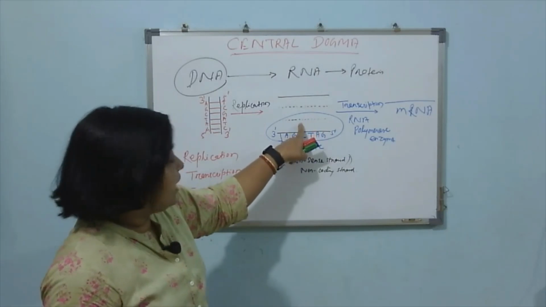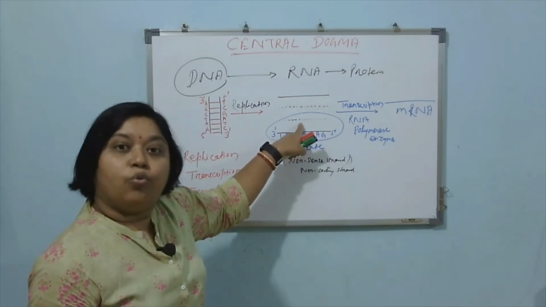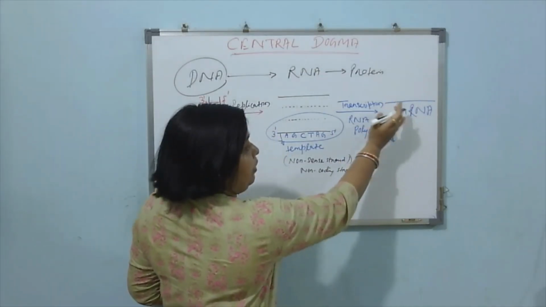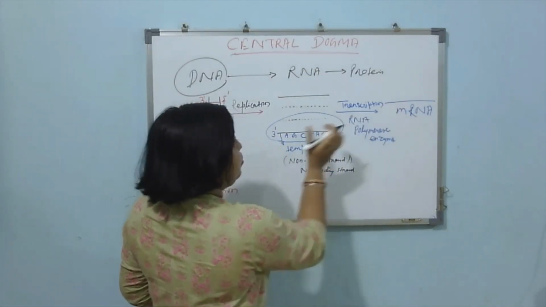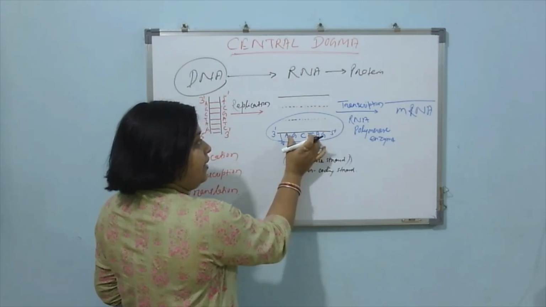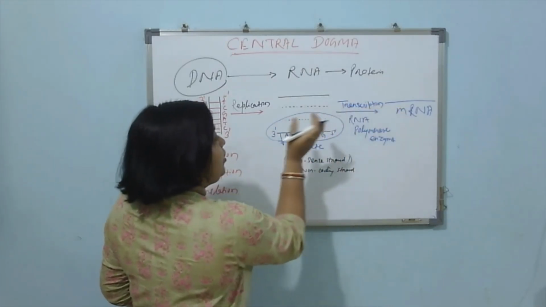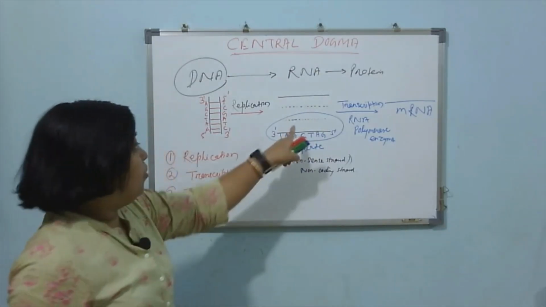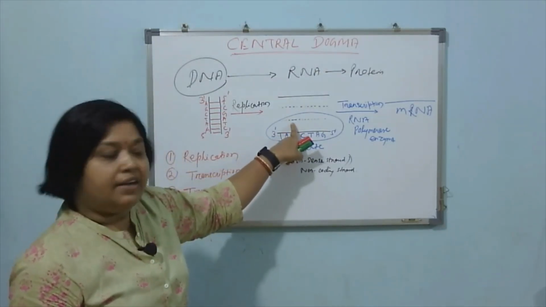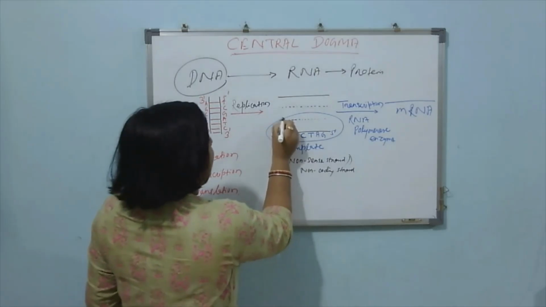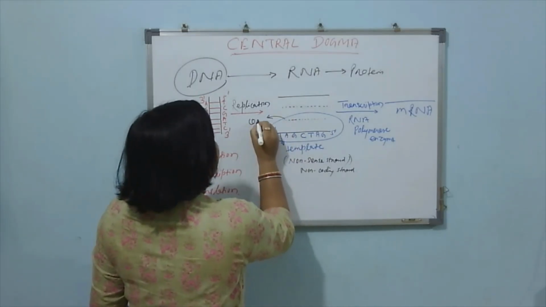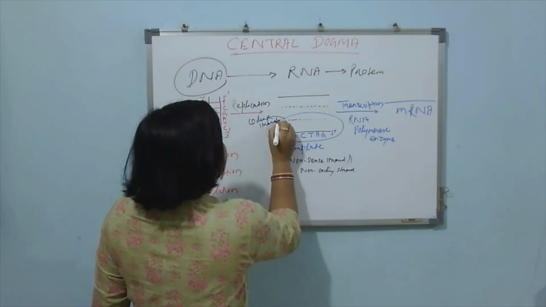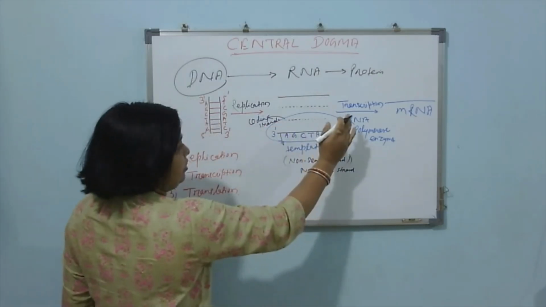So this strand will act as coding strand, because here you will find bases which will be equal to, or same as, the mRNA. So this will act as coding strand, which is not participating in this transcription process.